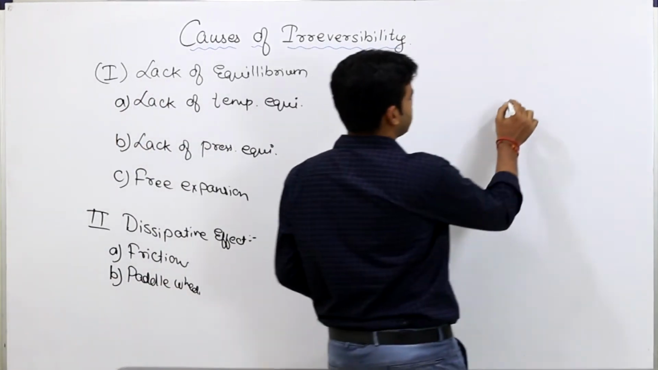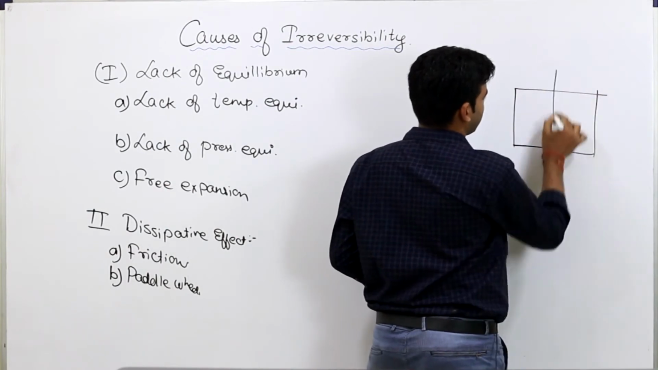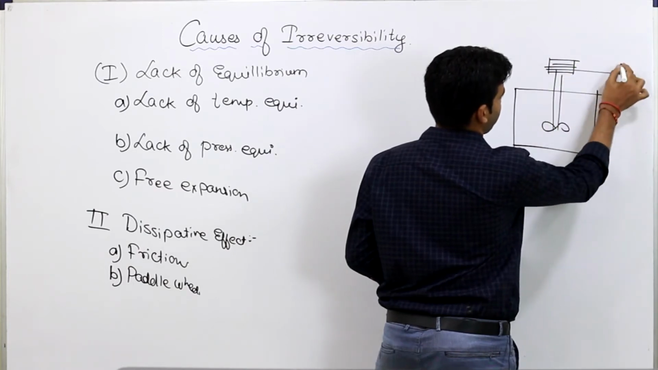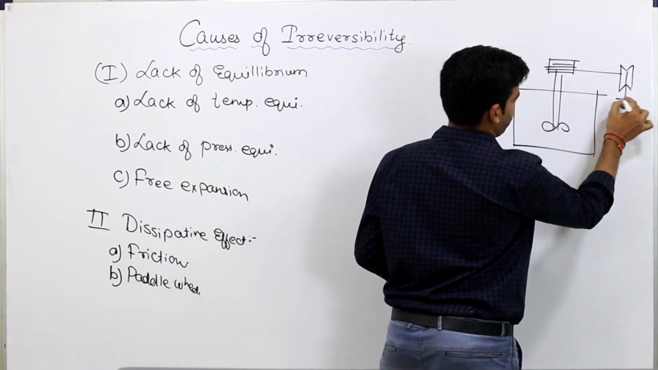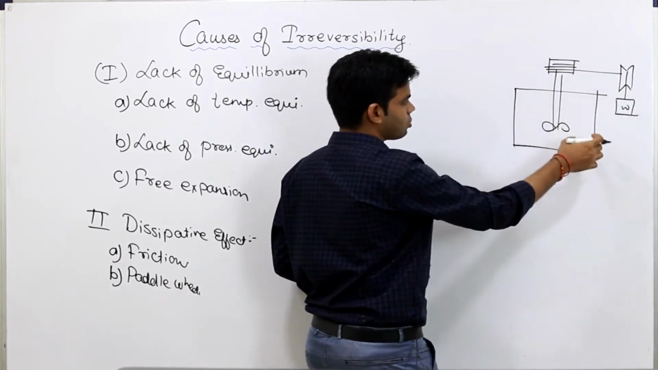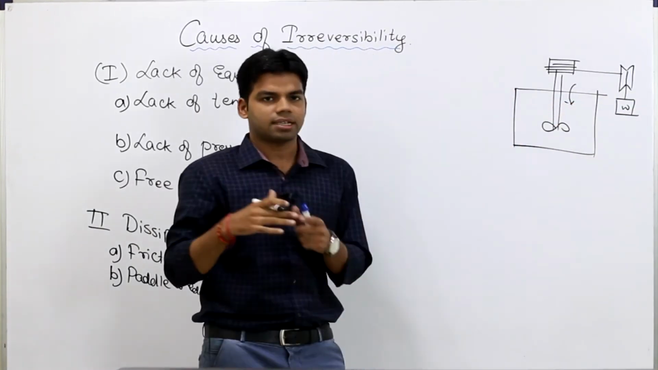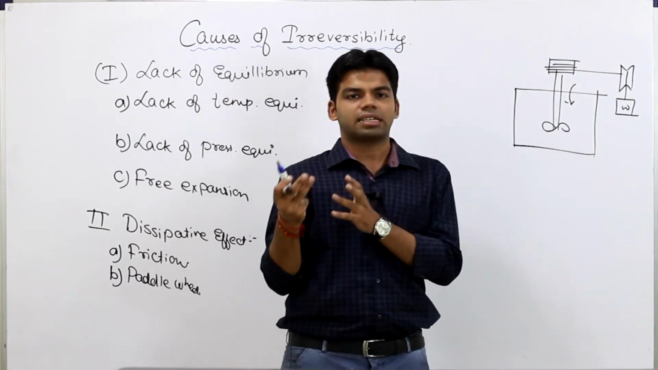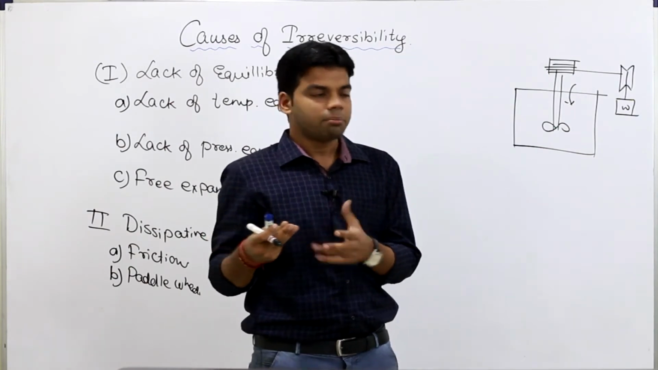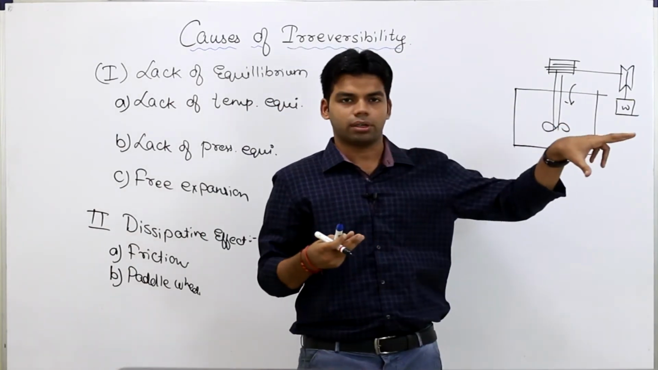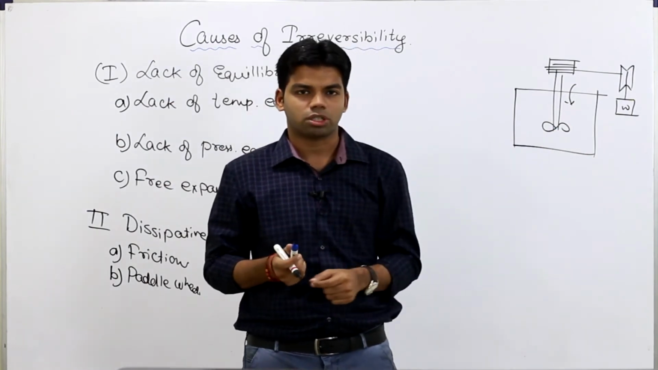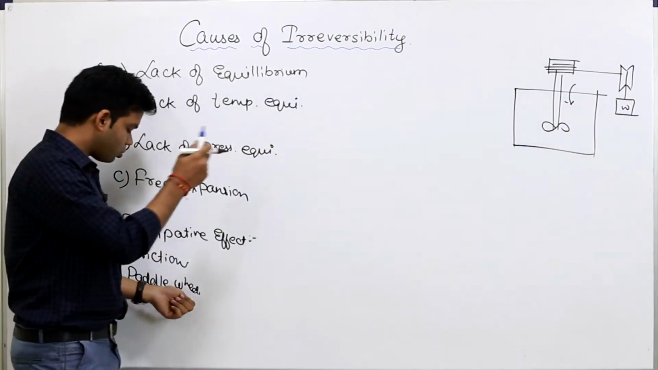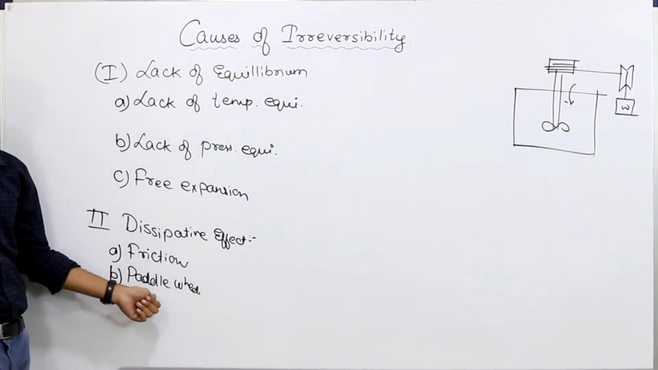Paddle wheel work का भी मैंने example दिया था आप लोग को first law में. Suppose we are having one stirrer which is rotated with the help of a pulley. That means we are doing certain work, this work is done on the system, and as a result temperature increases. Now if I am removing the insulation, that increase in energy will be converted to heat, but we cannot recover that heat into work again. उस heat को use करके वापस weight को raise करना अब possible नहीं है. That means that energy is now dissipated. Okay, so this is the second reason, that is also a reason for irreversibility because of paddle wheel work transfer.